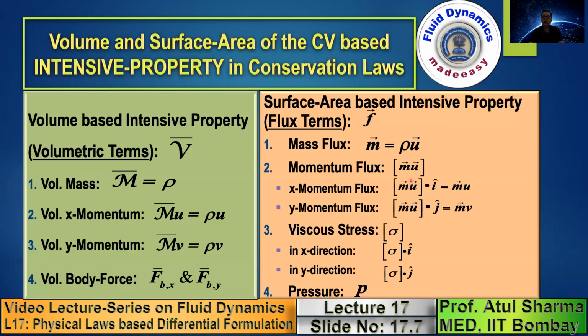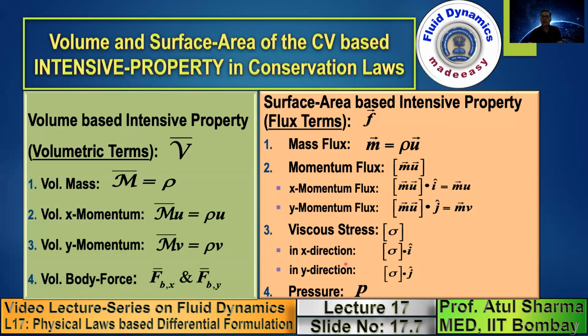So what I'm trying to point out is that in a vector, you need only one direction. In a scalar, you don't need any direction. Scalar is a zeroth order tensor. Vector is a first order tensor where you need one direction. And when you talk of a second order tensor, which corresponds to the momentum flux and the viscous stress, in these cases, you need 2 directions. For stress, you need the direction of the plane and the direction of the stress. For momentum flux, you need the direction of the mass flux and the direction of the velocities.